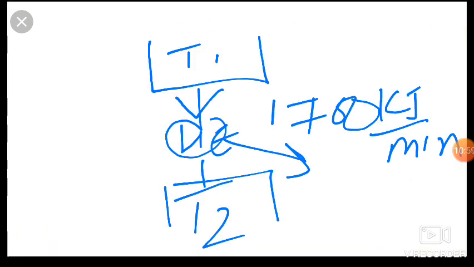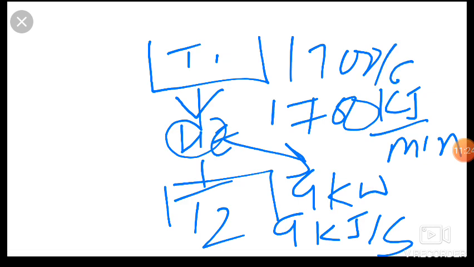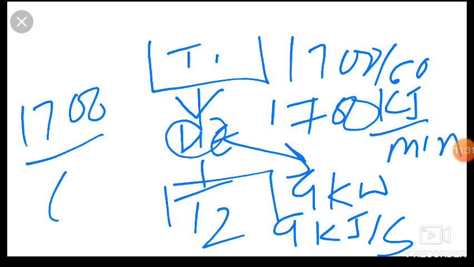So friends, what is the unit of power? It is also kilojoule per second. So 9 kilowatt is 9 kilojoule per second. And friends, this is given in kilojoule per minute. So friends, we will convert it into kilojoule per second. So 1700 divided by 60, in kilojoule per second.